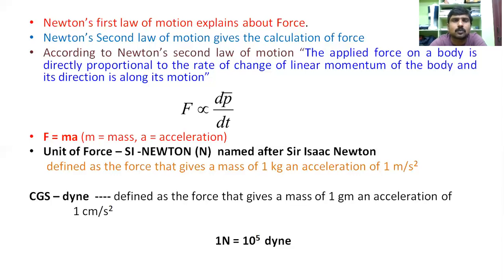The unit in the CGS system is the dyne, defined as the force that gives a mass of 1 gram an acceleration of 1 centimeter per second square. We can relate the CGS units and SI units: 1 newton is equal to 10 to the power of 5 dynes.